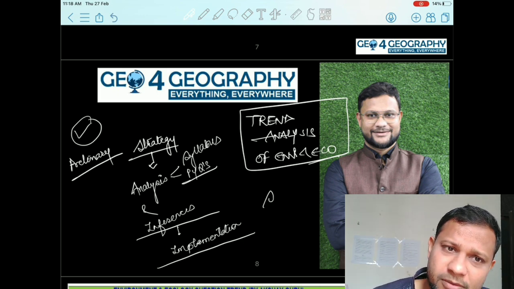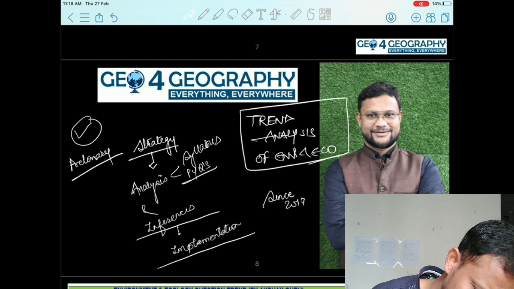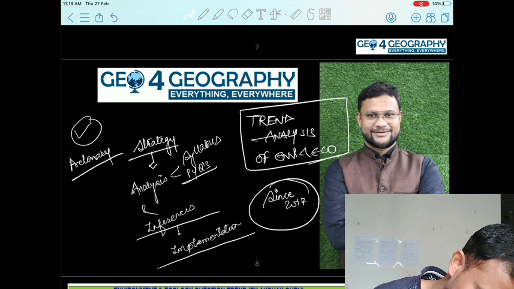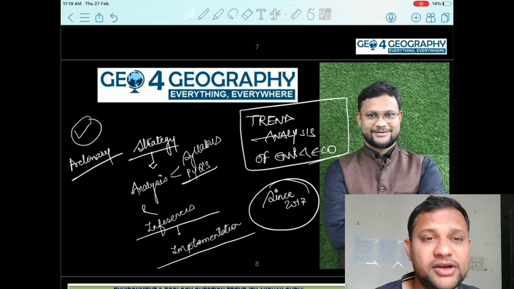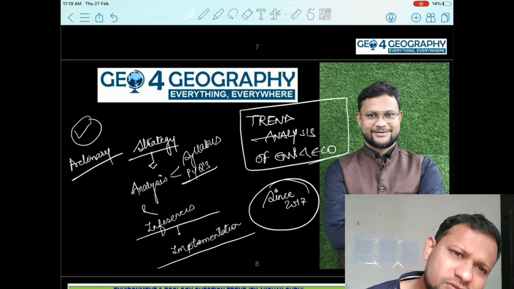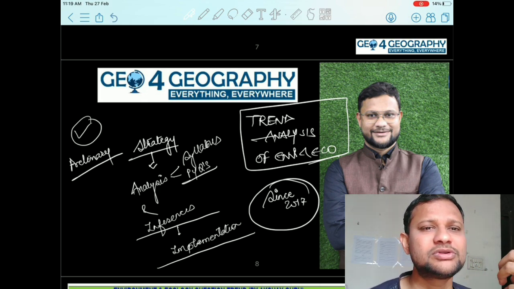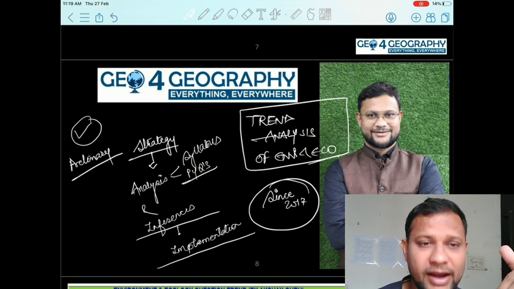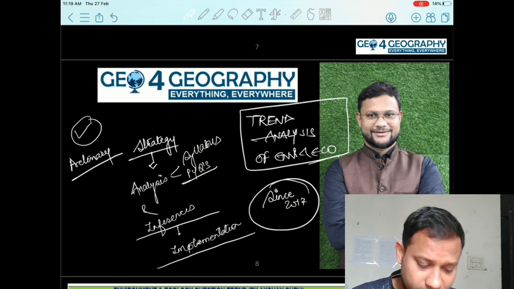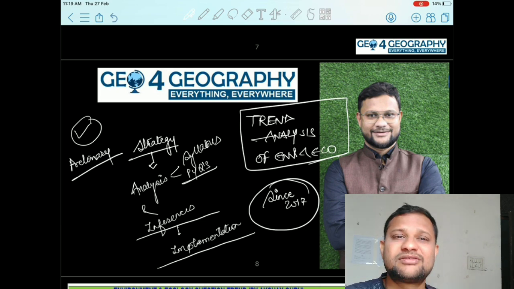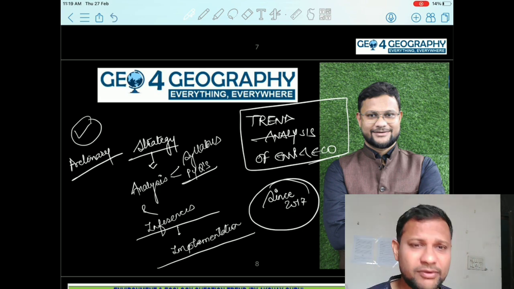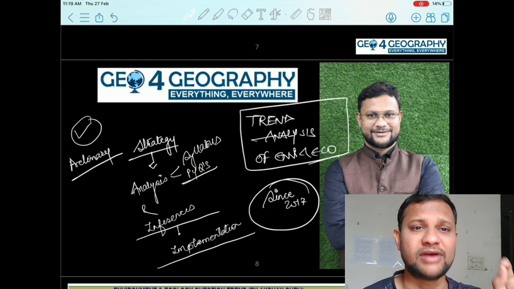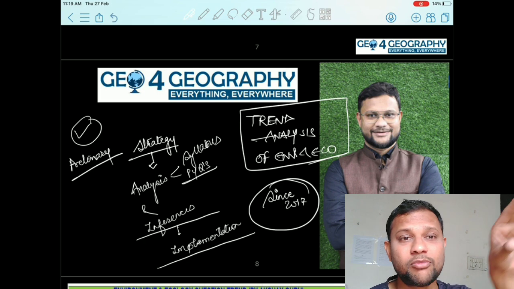What I have considered is particularly since 2016 and 17, where we have observed that the weightage of environment and ecology has started to increase. Earlier it was there, but the weightage was not to the extent that it is today. When you see the analysis you will have a pretty clear idea. So in this session I am going to analyze the papers from 2017 to 2024. I am not going to have any discussion over the questions. I am just going to have the analysis, the number of questions.